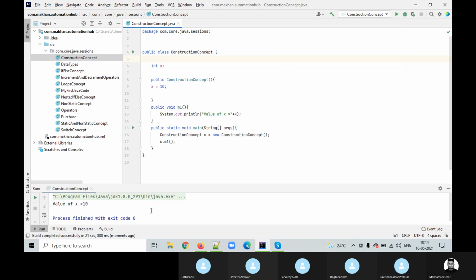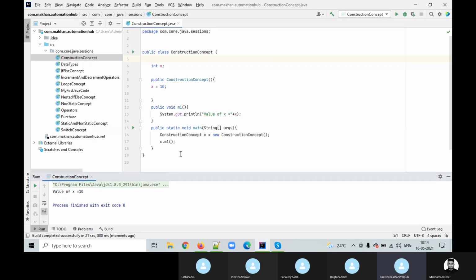Can you see? We did not assign the value of x in any other method. Did you call the constructor? No, we did not call the constructor, but it was automatically executed. How? Yesterday Raghu was asking me what is this on the right side where we have the class name. That is the constructor, Raghu. Whenever you create an object, the constructor will automatically be called.